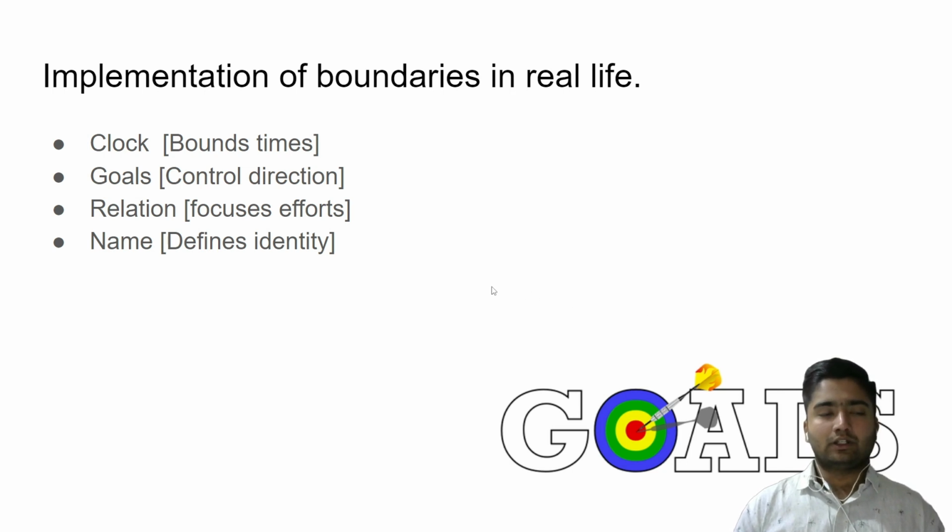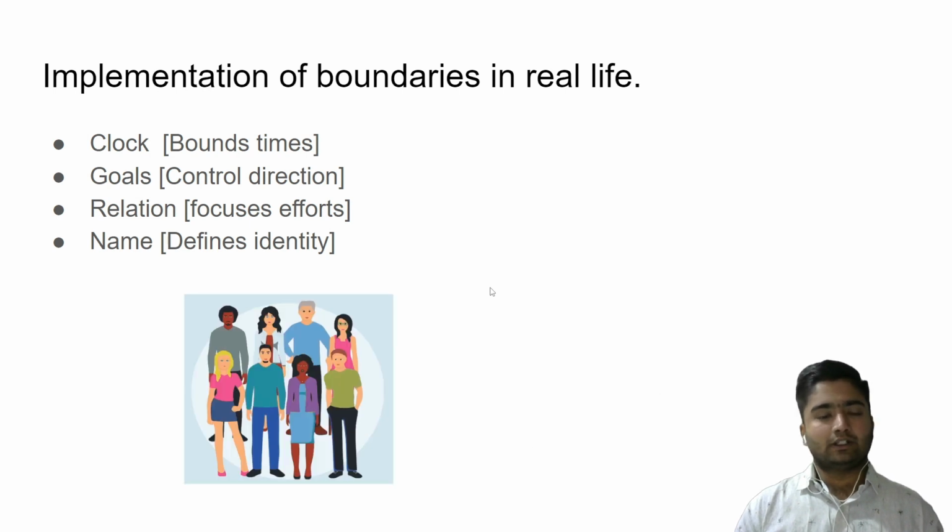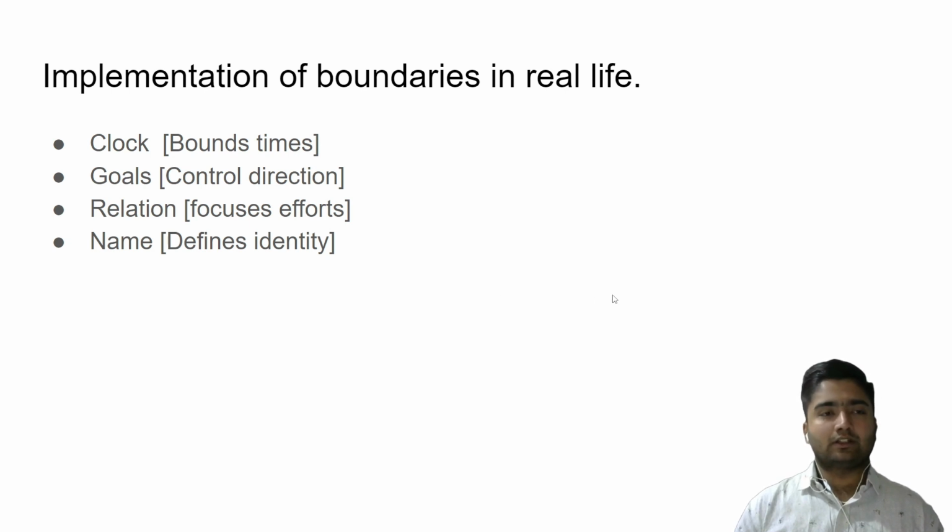Relations are also a kind of boundaries. Like we can put effort with every person that we interact with as strangers, but the relation we have with certain people directs that effort. Like with our blood relation people, our close ones, we put effort to them only. Then next is name. Name, as we discussed earlier, defines the identity, in the case of circle and rectangle, as we discussed.